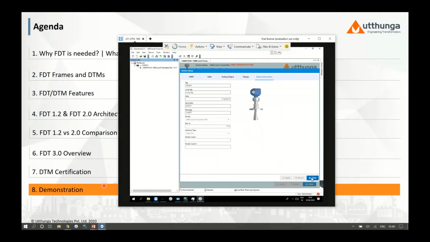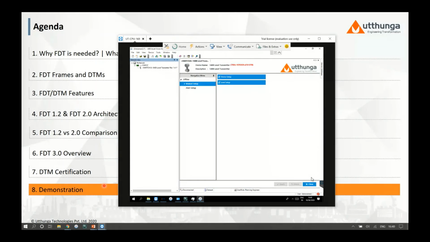And now this configuration, I would like to have it written to the device. So in this case, what I can do, I can again connect to the device and perform this download operation. So the download operation also takes quite a bit of time, more than the upload. So considering the time limit, I'm not going to perform it now.